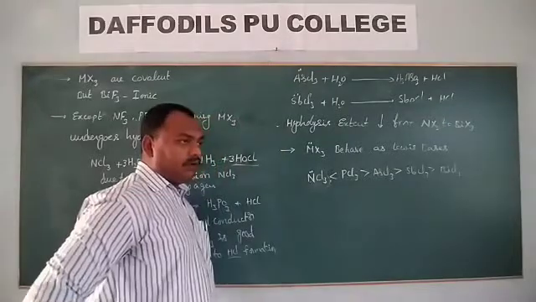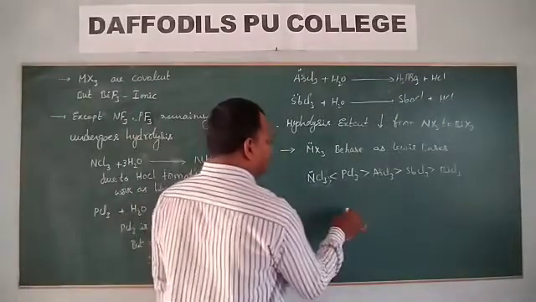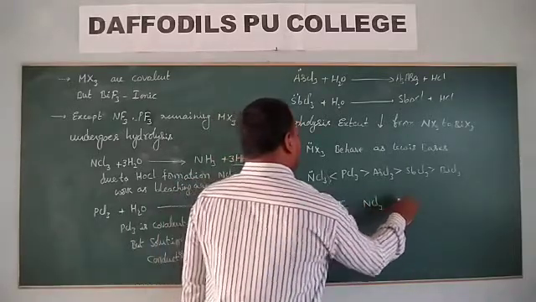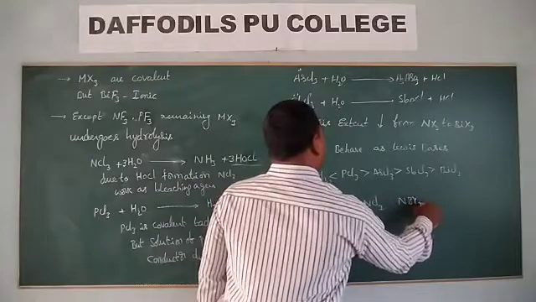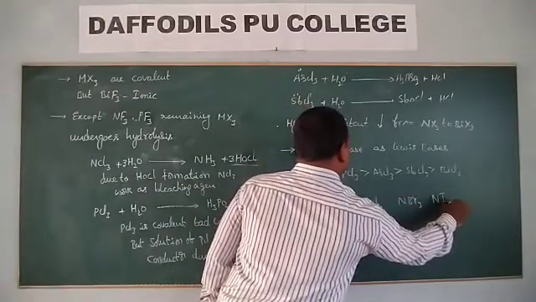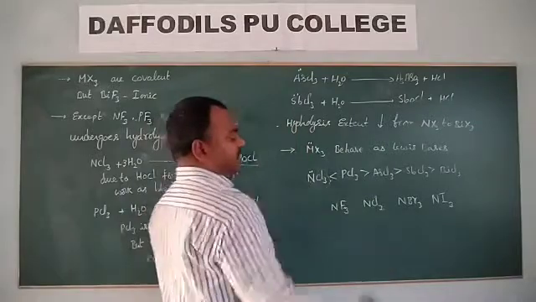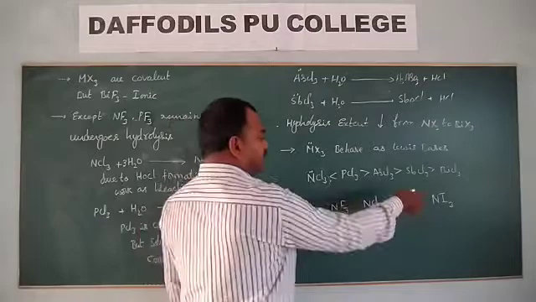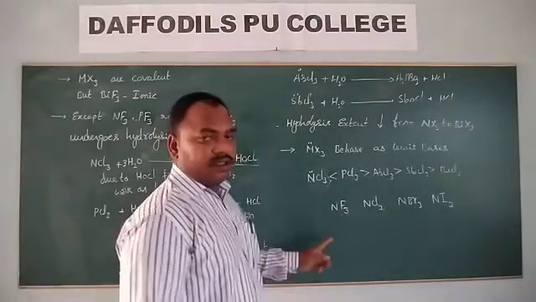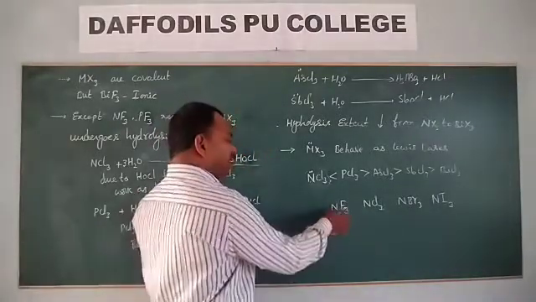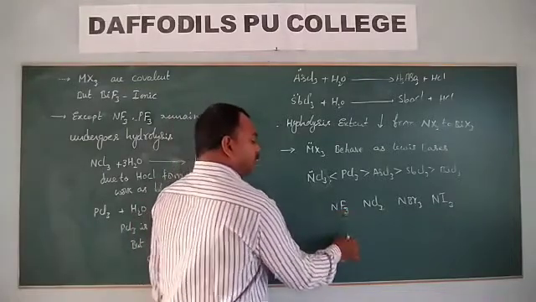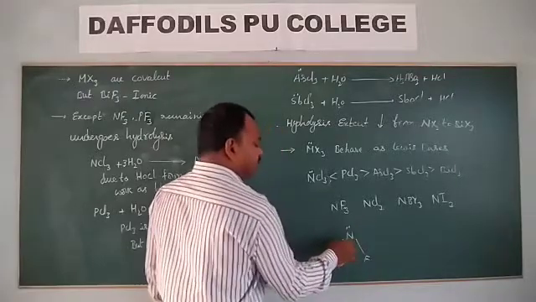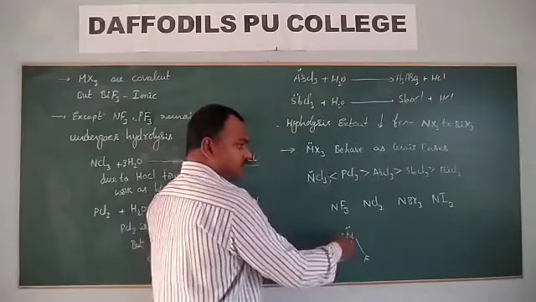Now we will take only the nitrogen trihalides: NF3, NCl3, NBr3 and NI3. What happens to the basic nature of these trihalides? Look at which halogen has more electronegativity. Fluorine has the most electronegativity, so fluorine attracts the bonded electron pairs towards itself.